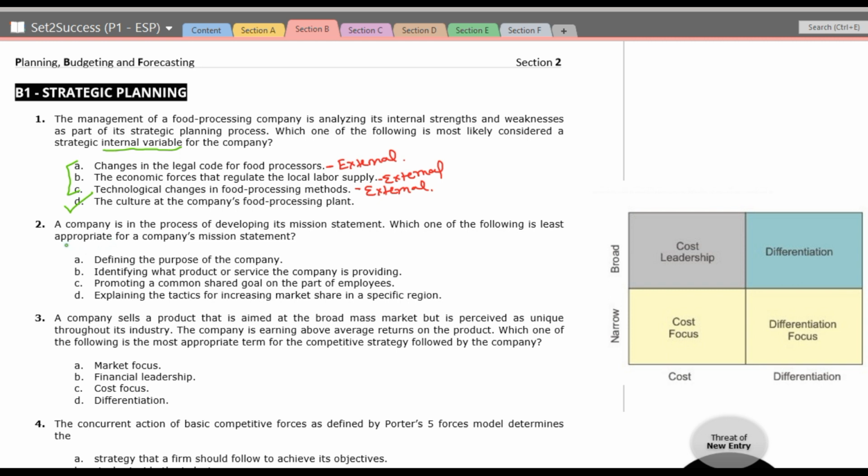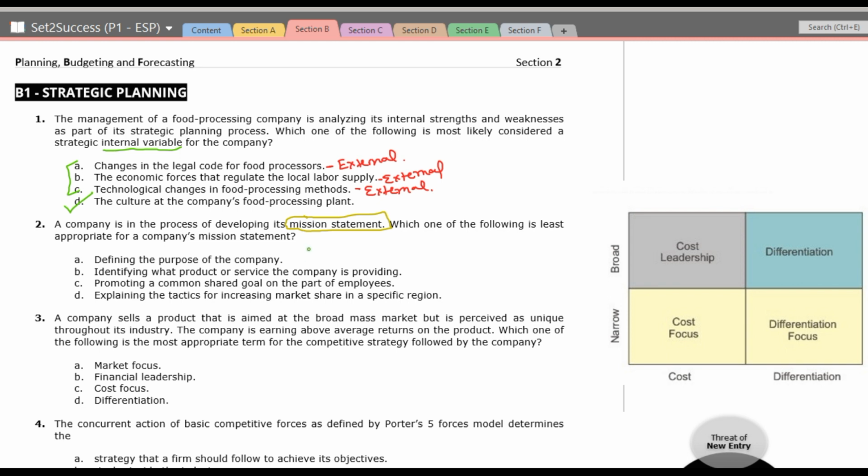Next, a company is in the process of developing its mission statement. Which one of the following is least appropriate for the company's mission statement? This means which one should not be included in the mission statement. So first of all, let us understand what the mission statement is. Mission statement is the reason behind the existence of the company. It's the reason why the company exists.